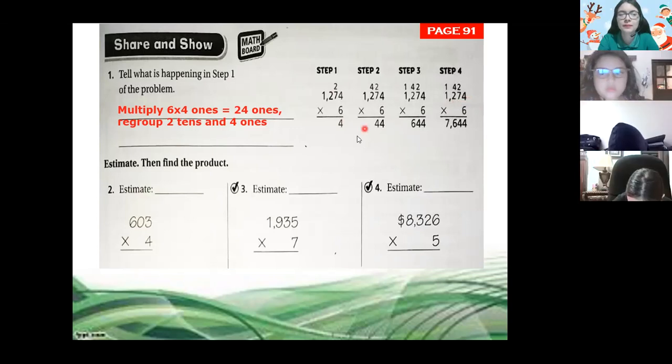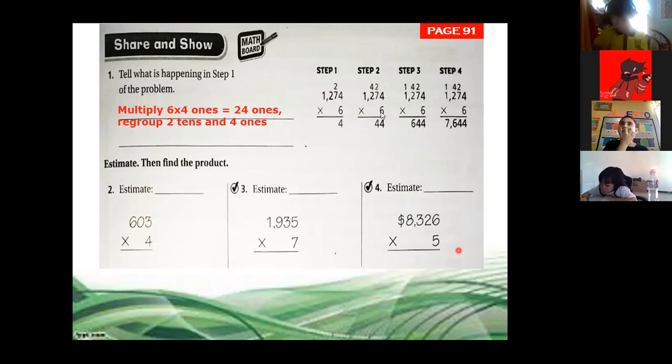Then what happened in step number 2? It's the same exercise. And now, which numbers are we multiplying in step number 2? We multiply 4 times 6 in step number 1. In step number 2, which numbers do we multiply? 7 times 6.